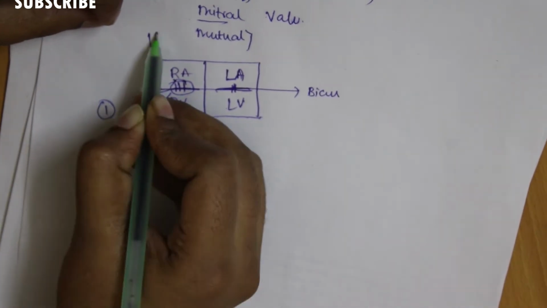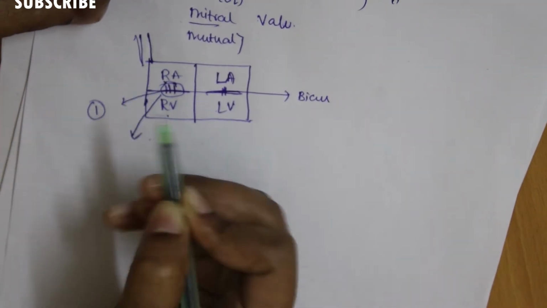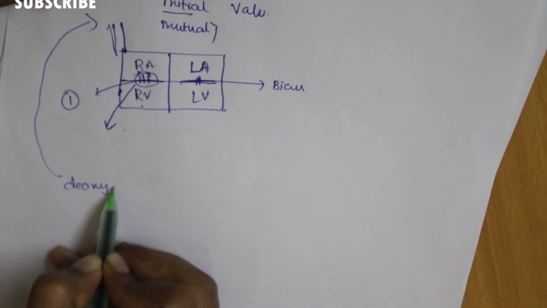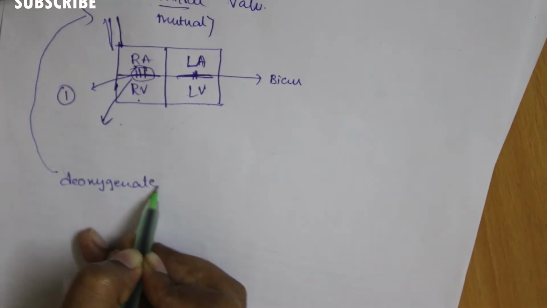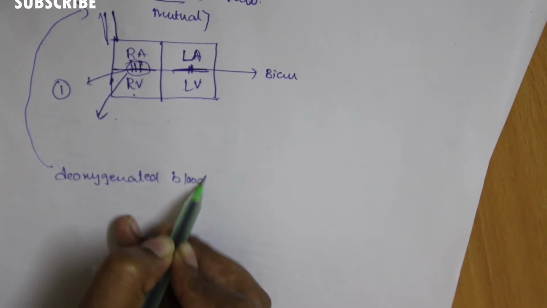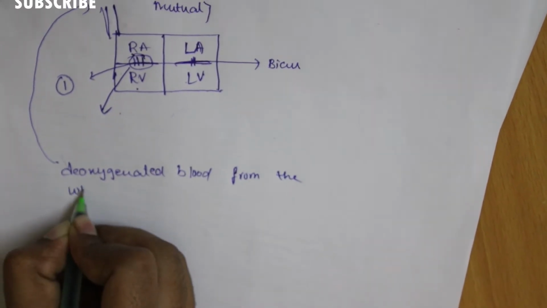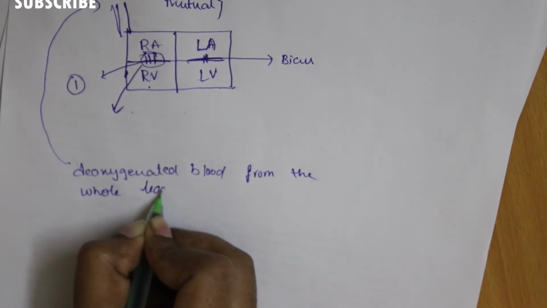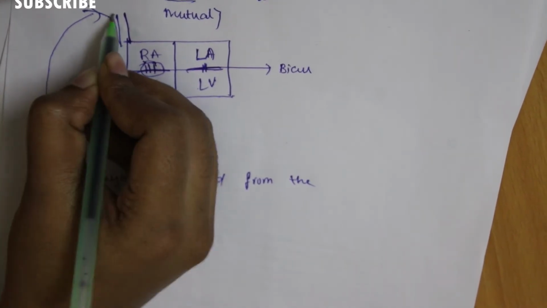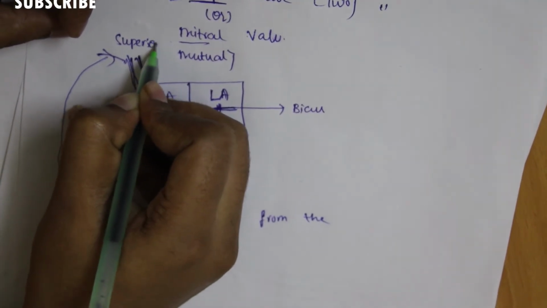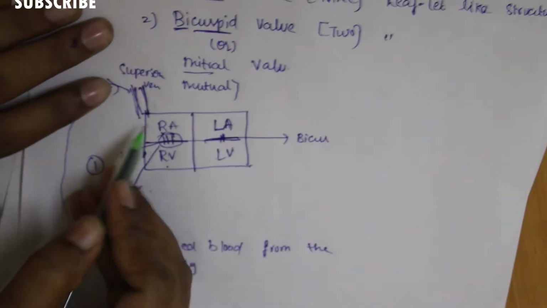For example, here is a vein collecting the deoxygenated blood from the whole body through the superior vena cava. This is the superior vena cava, one of the veins.